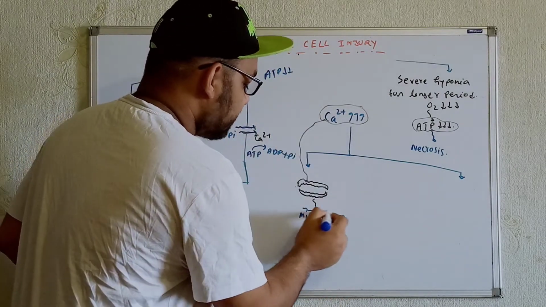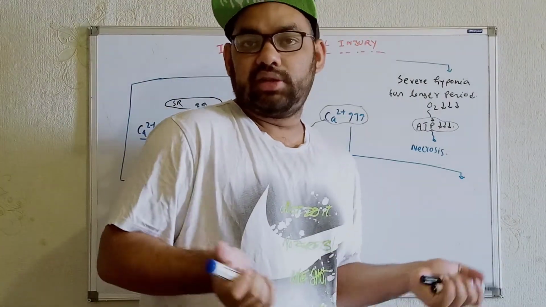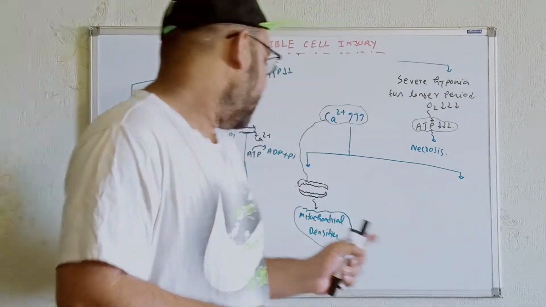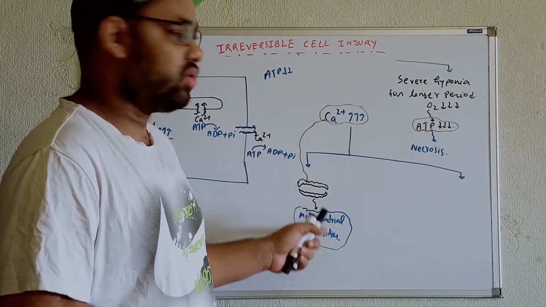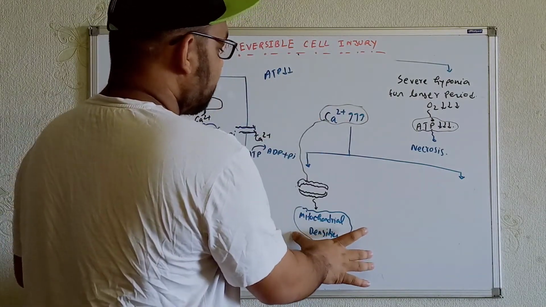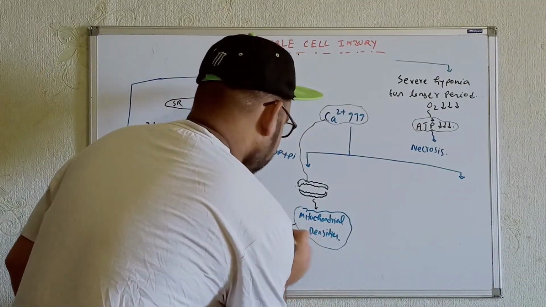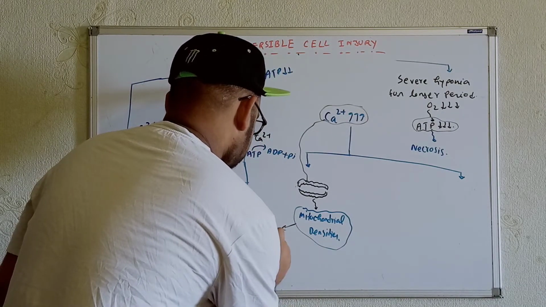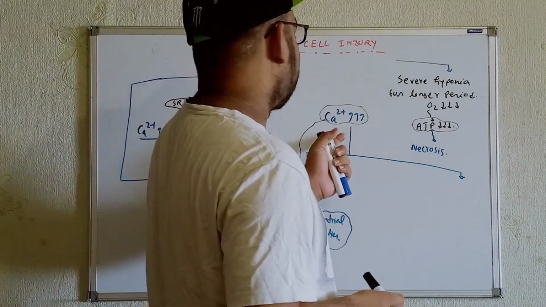Now whenever the mitochondrial densities are over here, just think about it this way: two persons are there, one is thin, one is fat. So definitely the fat person will not be able to work as much compared to the thin person. The same thing, whenever the mitochondrial density is over here, in these cases the mitochondria will not be able to work properly. So further we will see ATP depletion. The first cause for irreversible cell injury, the mitochondrial densities, we will see further depletion of the ATP.